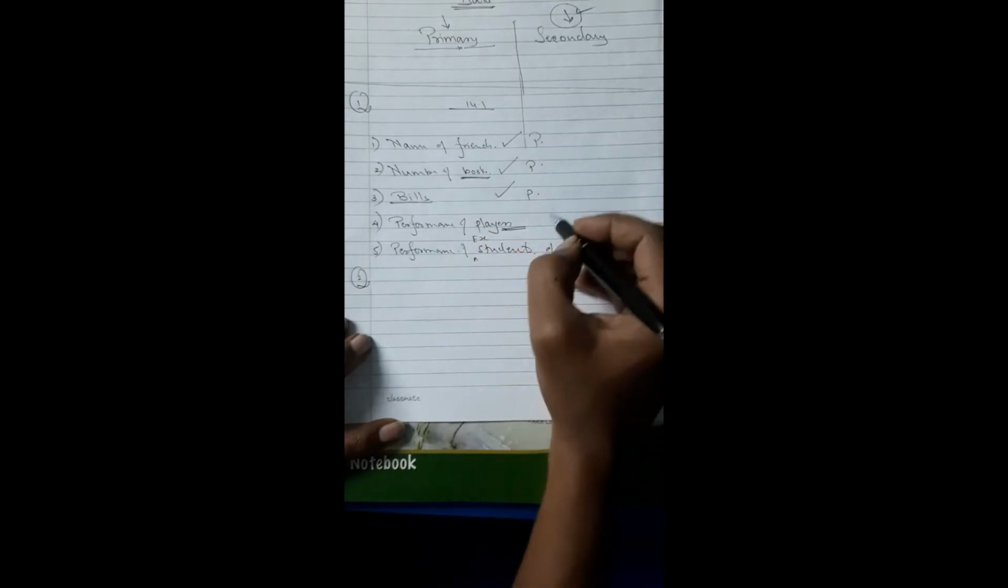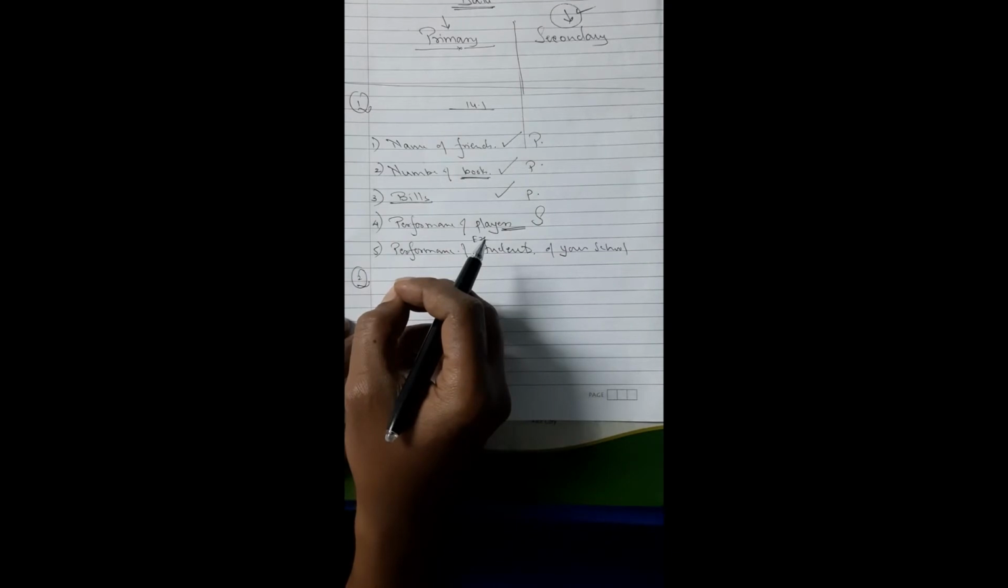Performance of players, definitely this can be secondary data because now you will be going to the site of the IPL board and see what is the performance of the players over there. Take the information from there and make a data of your own. So this is going to be secondary data.